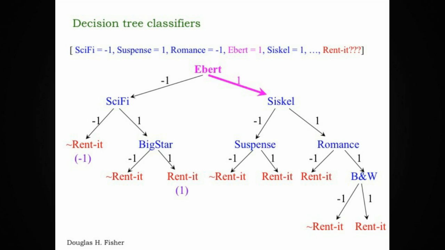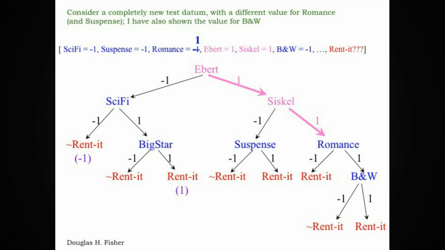The root of the decision tree, Ebert, indicates that we need to look at the Ebert value of the movie that we want to classify. Ebert recommends it, value 1, so we're going to take the right branch of the Ebert node, and that takes us to the Siskel node. Siskel also recommends it, so we're going to take the right branch there. At the romance node, we find that it's not a romance movie. After taking the left branch of the romance node, we reach a leaf that indicates that we should rent the movie.